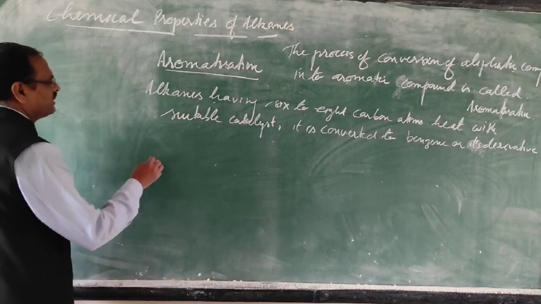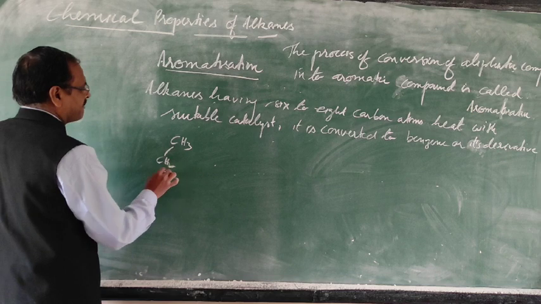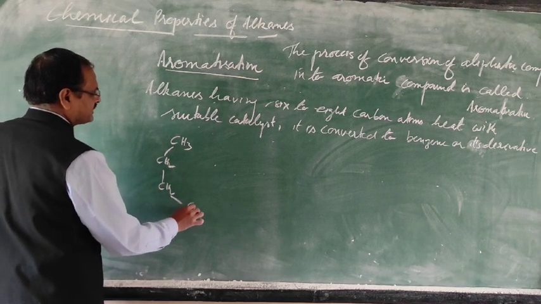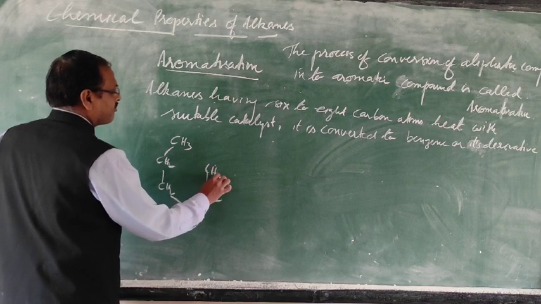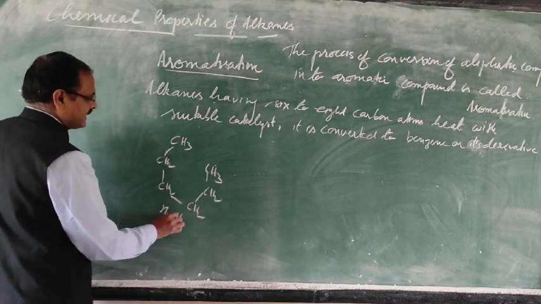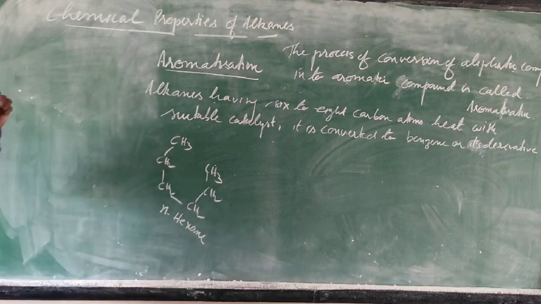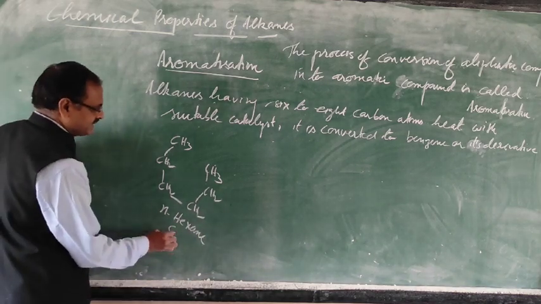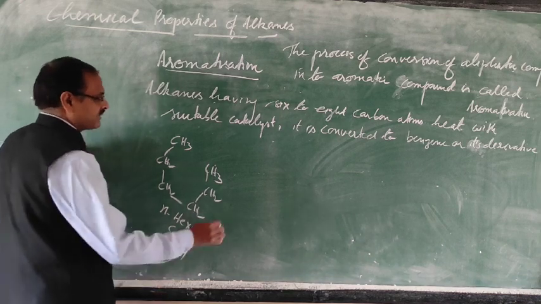First of all, I am taking n-hexane. What is the molecular formula of n-hexane? C6H14, that is 6 times 2 plus 2, 14.